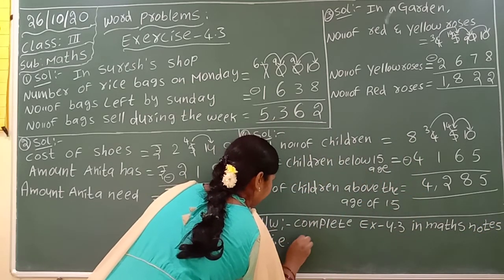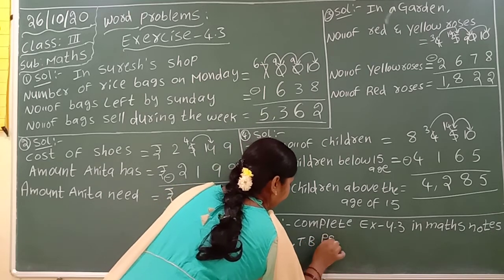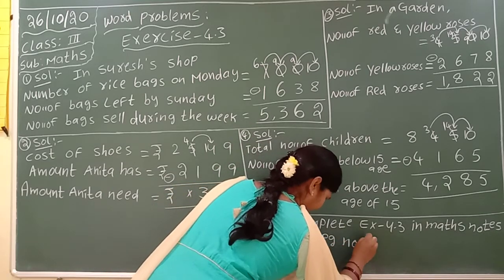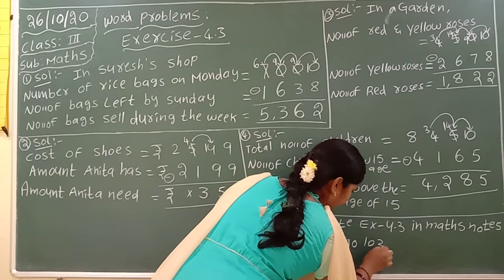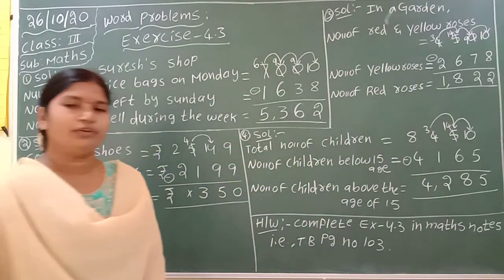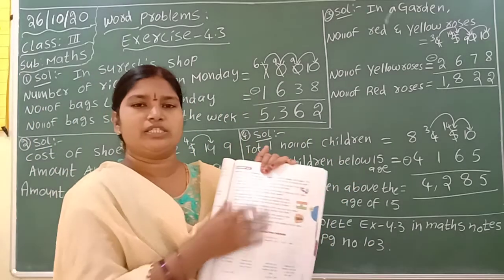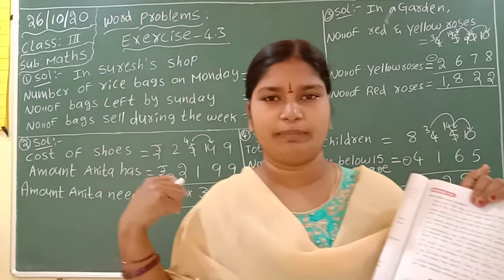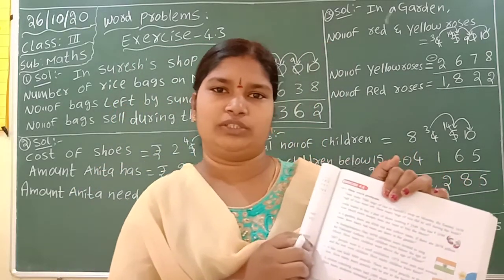That is textbook page number 103. You have to write these questions in your maths notebook. Write down the question, copy the answer. This is your homework today. Thank you.